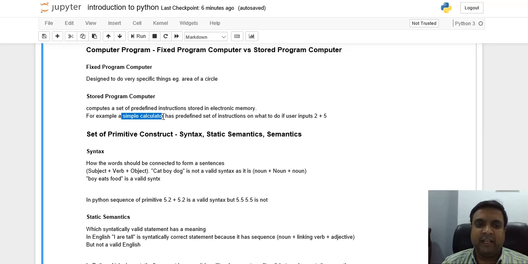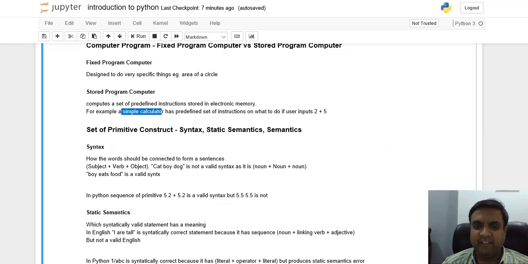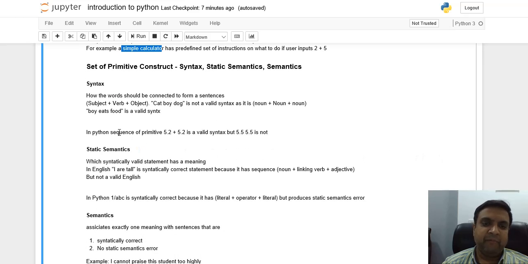Now let's come to the set of primitive constructs: syntax, static semantics and semantics. Syntax is like the grammar of the program. As in the case of English or any other language, we have words which are connected to form a sentence, and there are some grammar rules which define whether the sentence is valid or not. For example, a typical sentence has a subject plus verb plus object. Like cat, boy, dog is not a valid syntax because it's noun plus noun plus noun.